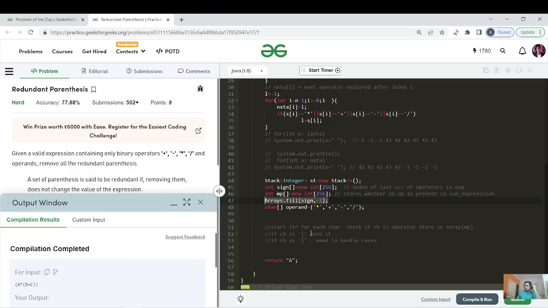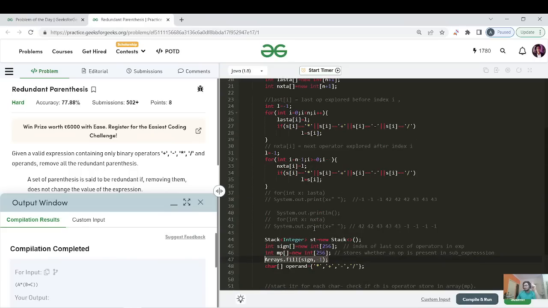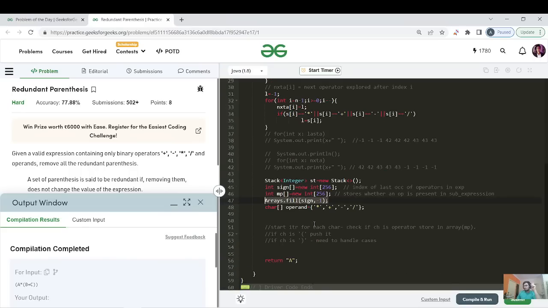So let us start now iterating over each and every character in our expression string, right? For each and every character, we have to see if the character is an operator. So for each character, we have to run a for loop over the operator array, checking if it is equal or not. And if it is equal, then we have this MP array which stores the occurrence of that operator, so we have to store it in that.